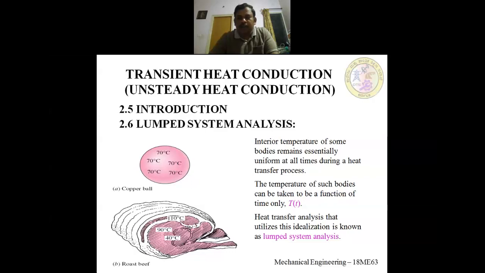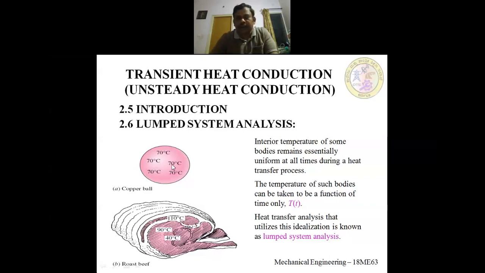If you assume that the copper has a very large thermal conductivity, or if the copper is very small, then the temperature gradients within that copper body will be almost negligible. Here I have shown the temperature within that copper body; it almost remains the same at every position within the body.